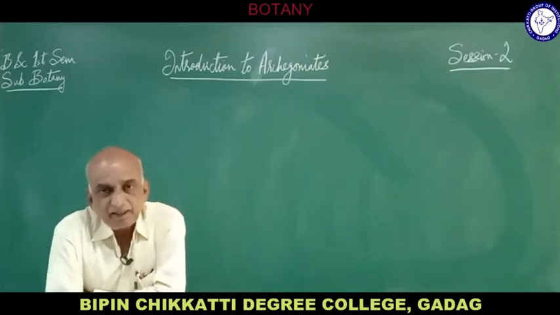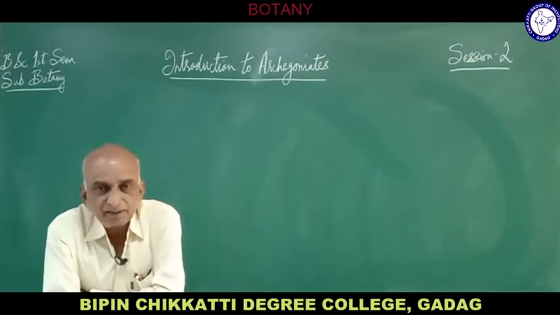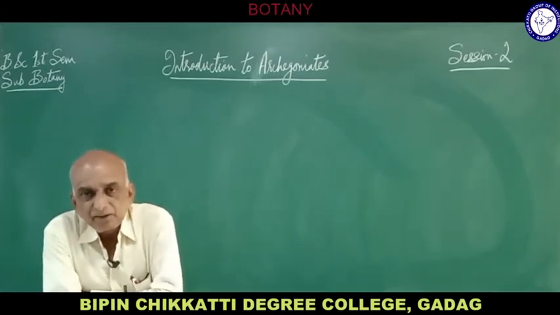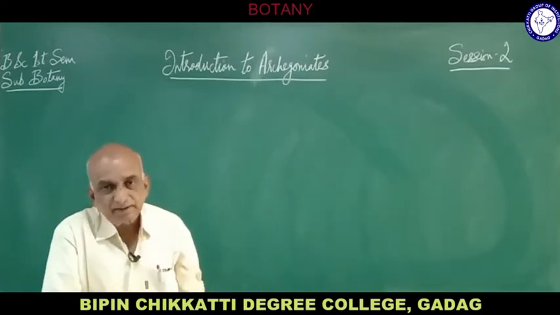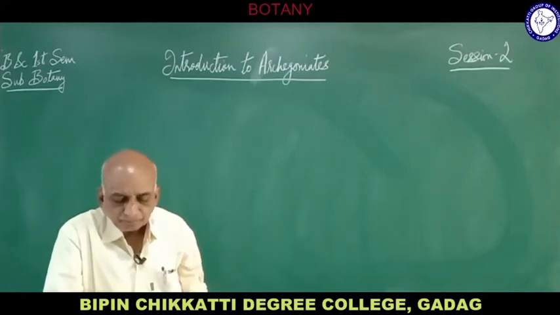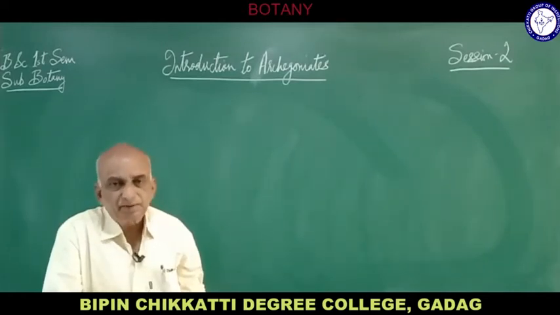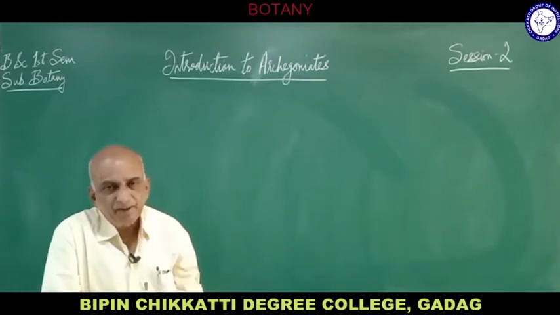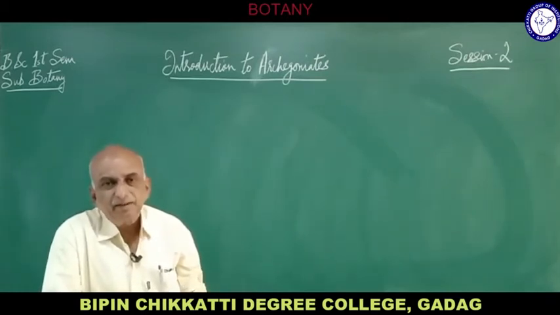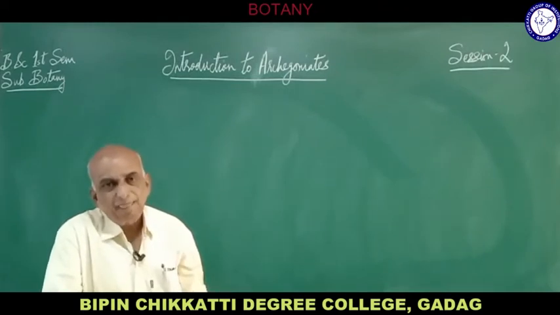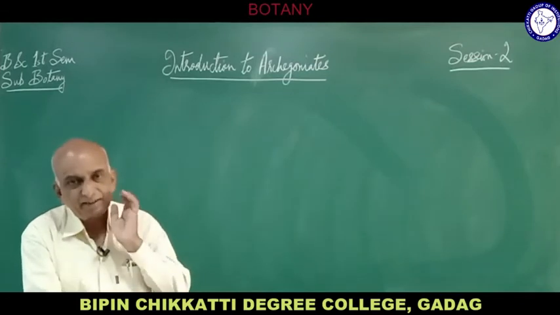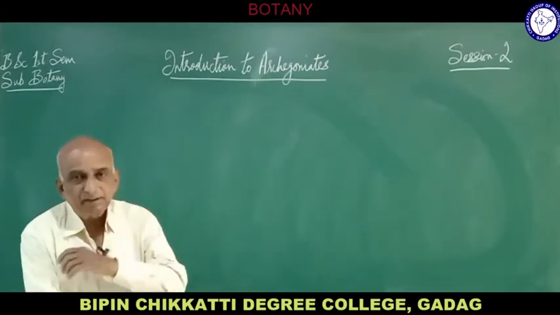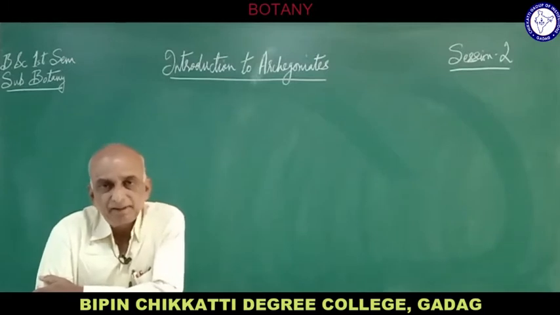But in fungi and algae, the sex organs are somewhat simple, not developed as in the Archegoniates. In other organisms, for example virus and bacteria, we don't find sex organs at all.